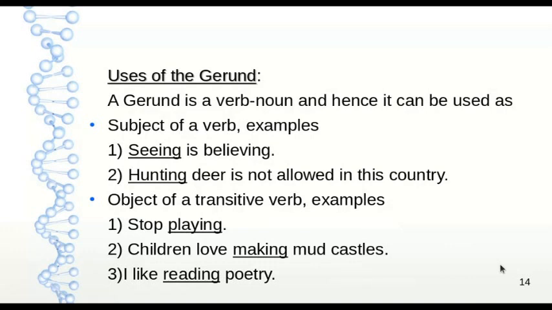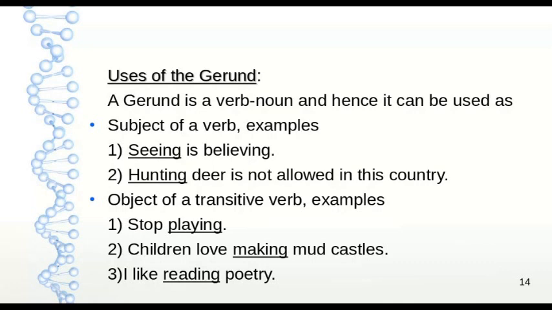Now let us check the uses of gerund. A gerund is a verb noun and hence it can be used as the subject of a verb, that is, as a noun. An example is: seeing is believing. In this sentence, seeing is the subject of the verb and it is a gerund being used as a noun. Hunting deer is not allowed in this country. Hunting is the gerund and it is being used as the subject of a verb.